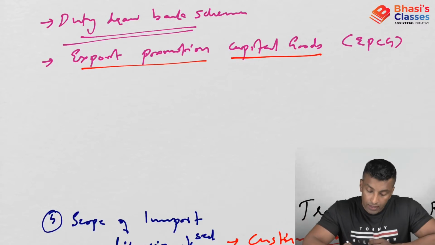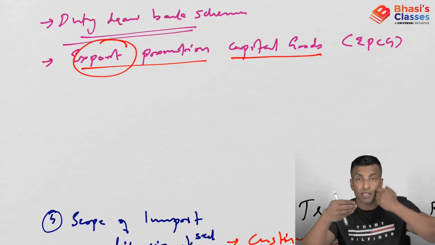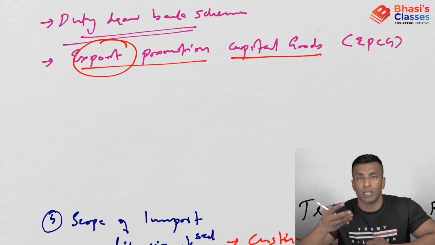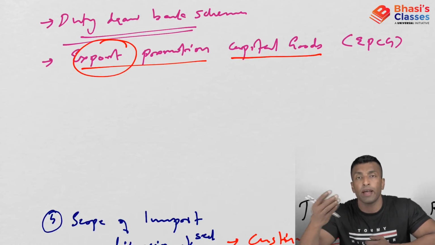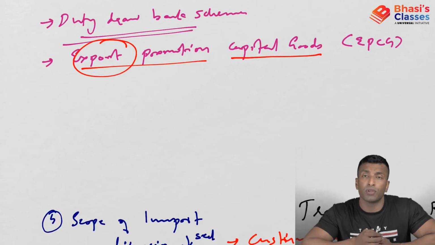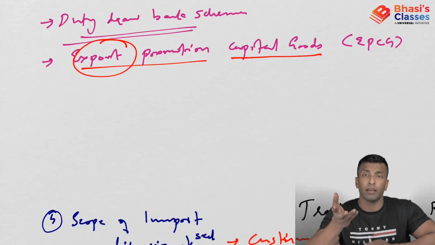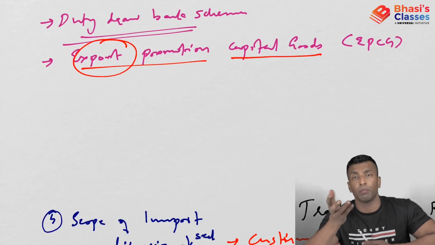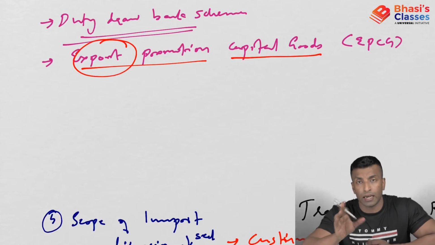Under this scheme, the exporters can import or they can domestically procure the capital goods. Capital goods means I'm talking about machineries which they are going to use for export purpose, for value addition. For this you can procure this without any customs duty or excise duty, or at a minimum, it will be very low, and it is subject to certain condition.